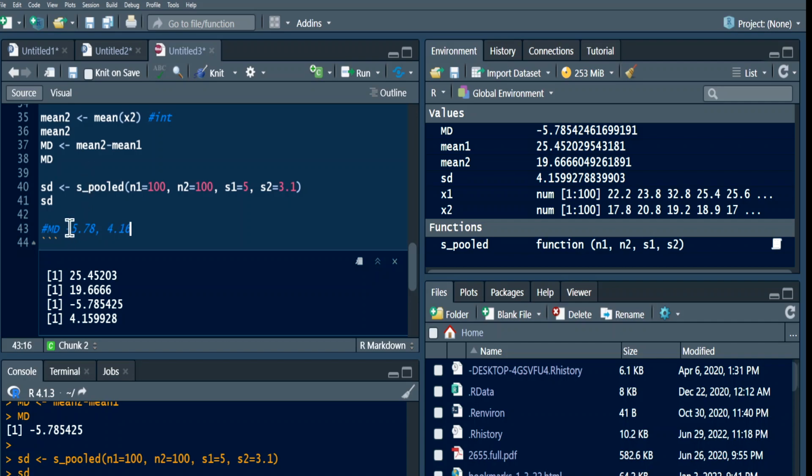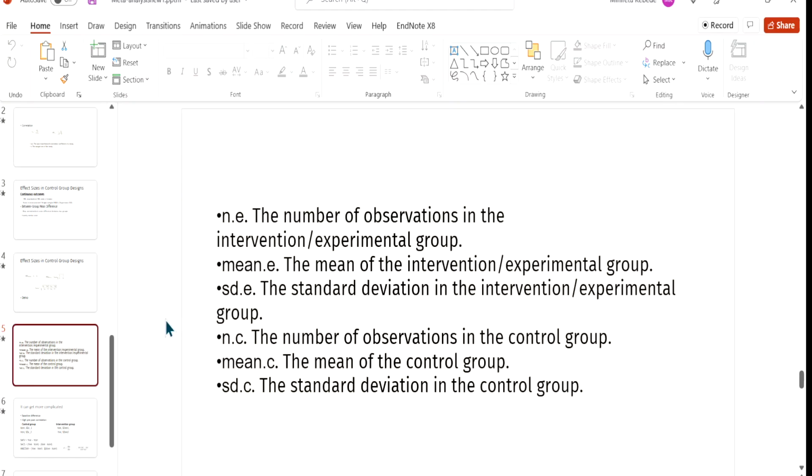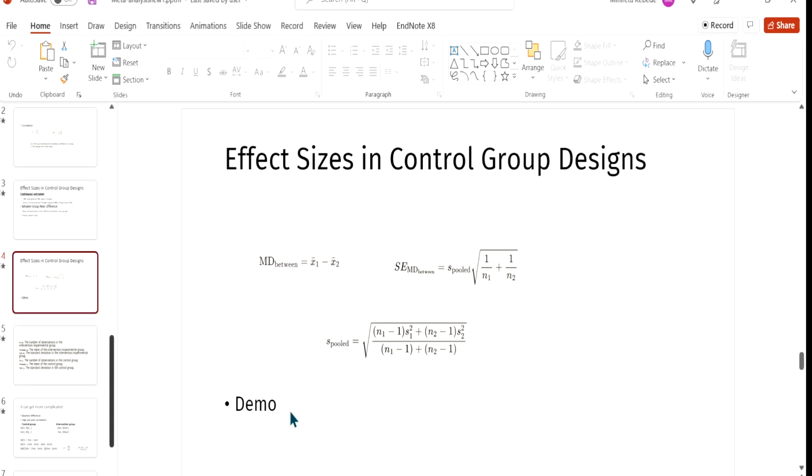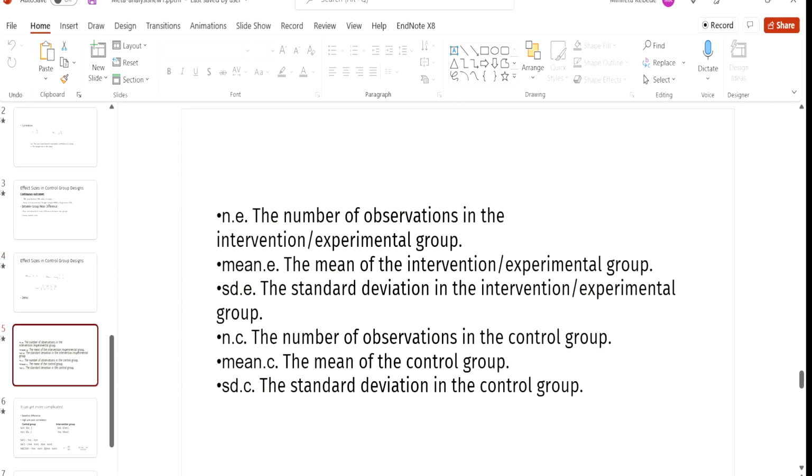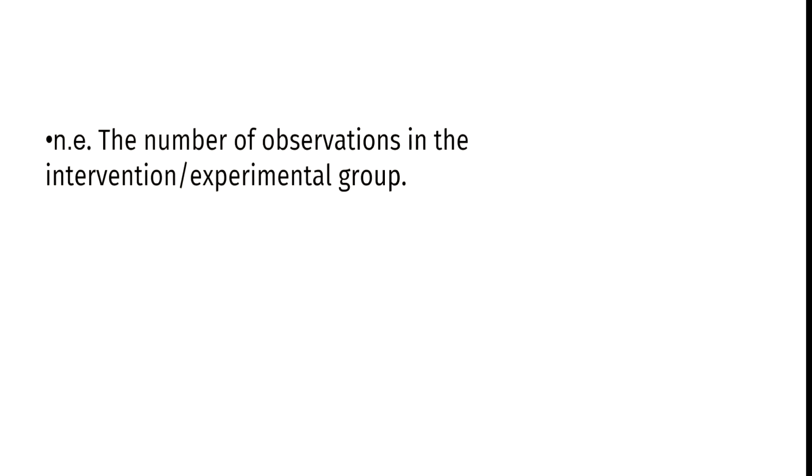So these are the kind of values that studies will report for you. These are the values that you need for your meta-analysis at the end. So you need a mean difference in each study, and then you need the pooled standard deviation. But I will come back to the slides, and I will show you what you need for the meta-analysis. To do meta-analysis of mean difference, one of the values that you need is the number of observations in the control group. That's N1, the way we define it.